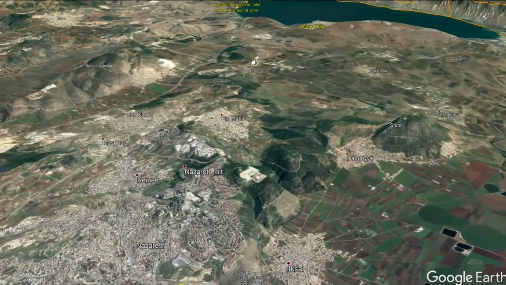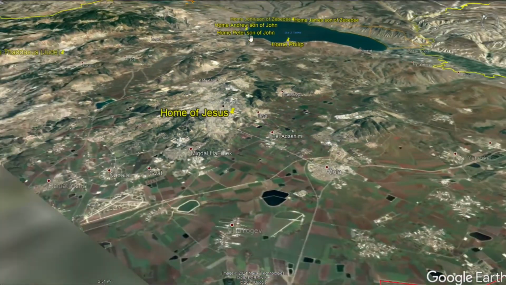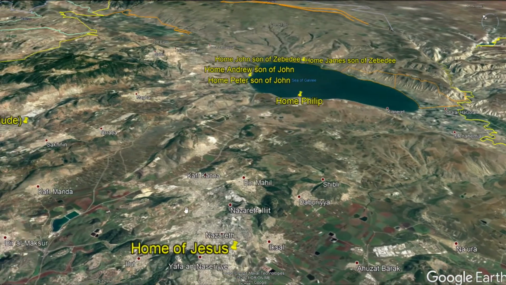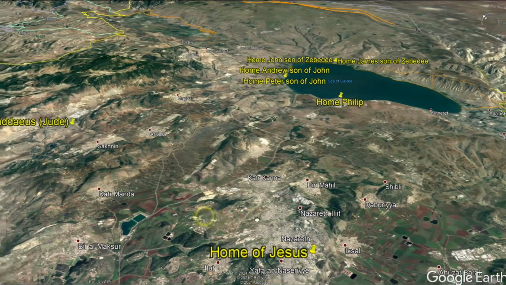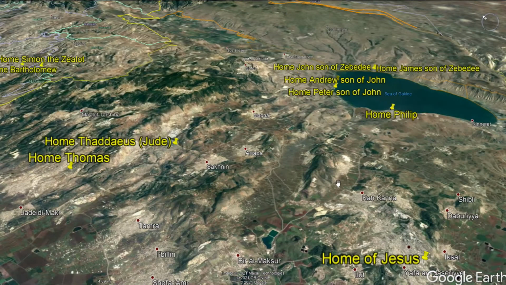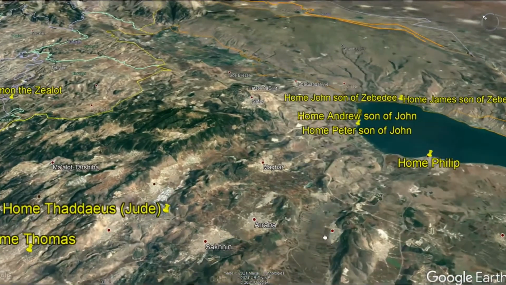When you link those up and start thinking about disciples then, we can see that Jesus probably spent a lot of time along these roads. He would have been able to travel down here. He would be able to go down along these mountain roads, hit the main valley roads. It looks like there's a couple of them. He would have gone to the Sea of Galilee on the west side, taking this road.